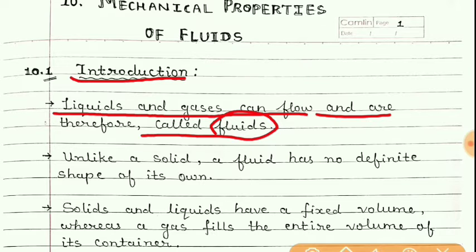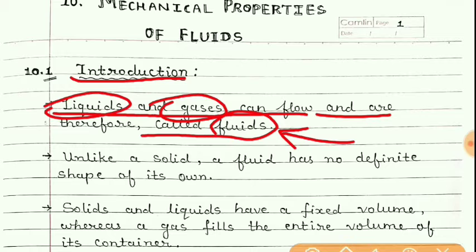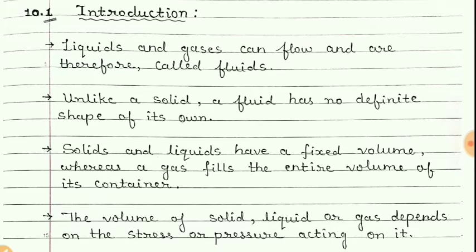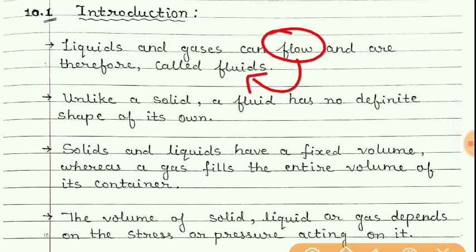In a similar way, water flows in a pipe, and so both liquids and gases are known as fluids. In general, we can say that the things which can flow are known as fluids.